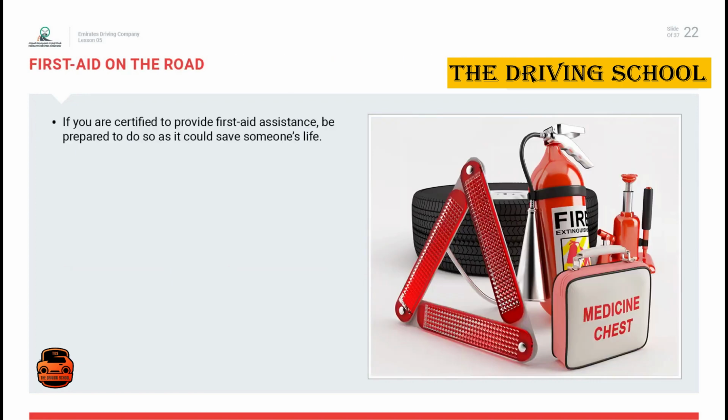First aid on the road. Carry a first aid kit in your car which should be certified and updated. Nobody knows the exact number of accident victims on Emirates roads that could have been saved by giving them first aid, but it is perhaps as many as a quarter of all victims.